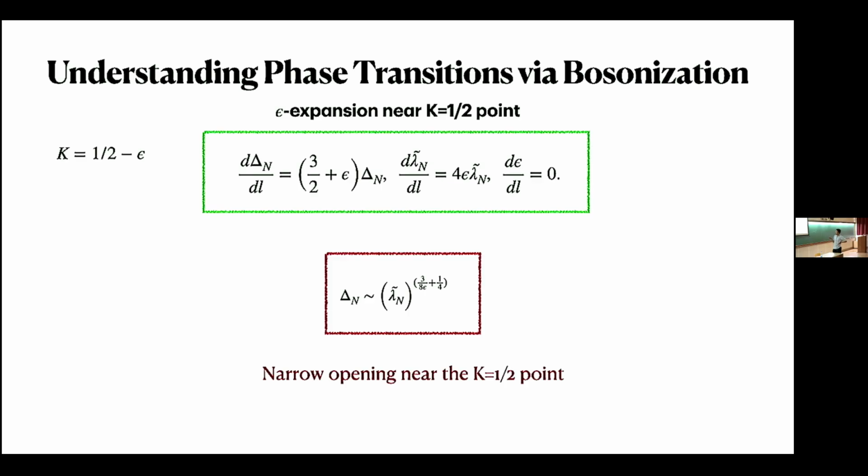So if we go in the epsilon goes to 0 limit, then this delta depends on lambda tilde in a singular way. So if you remember the phase diagram, which looks something like this, this was the C equal to 1 line, it breaks into two C equal to half lines. But this opening is in a very narrow way. It is not just going like this. It is opening in a very narrow way, and that is explained by this equation. So if we remember delta is proportional to JB minus JA and lambda is proportional to JB plus JA. So if we plot this in the JB-JA plane, it will explain this narrow opening.